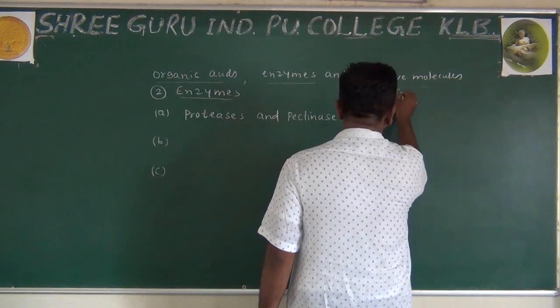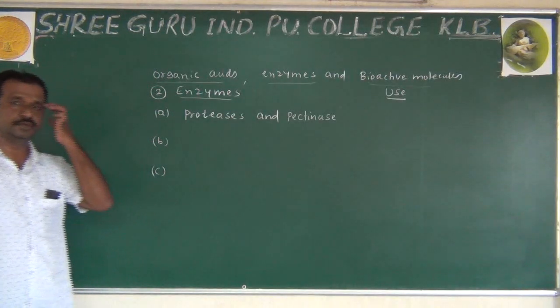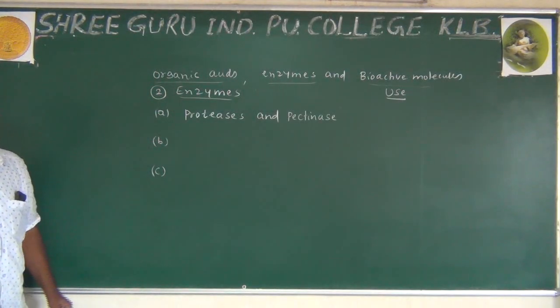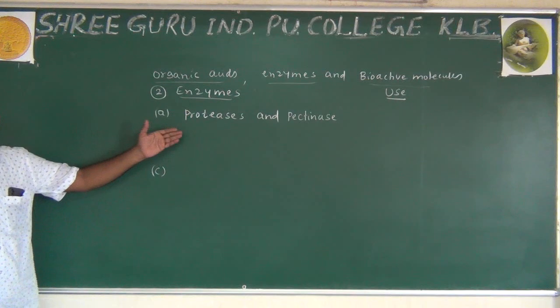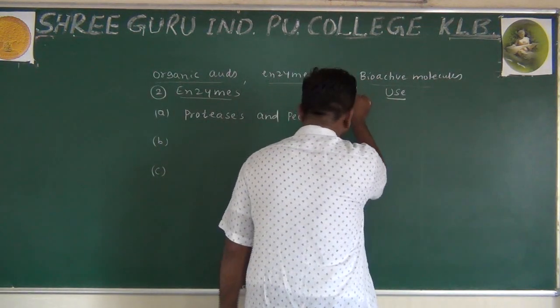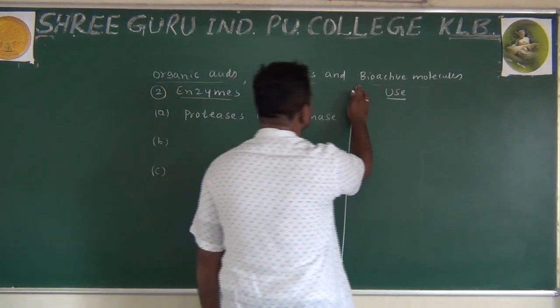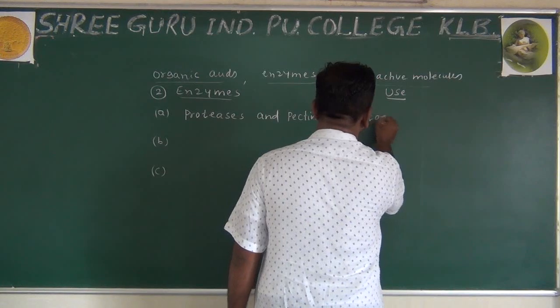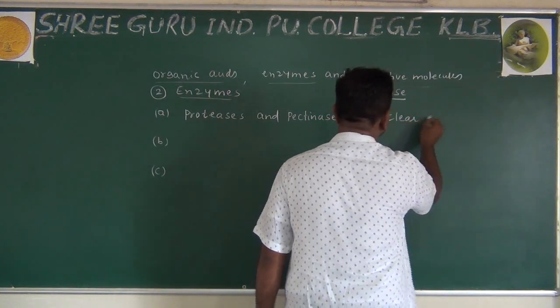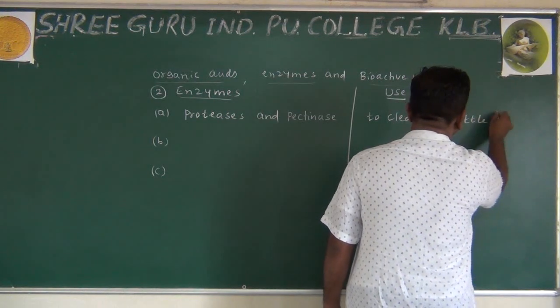Here I am writing use. So now proteases and the bacterias. These are the enzymes going to be used to clear the bottled fruit juices.